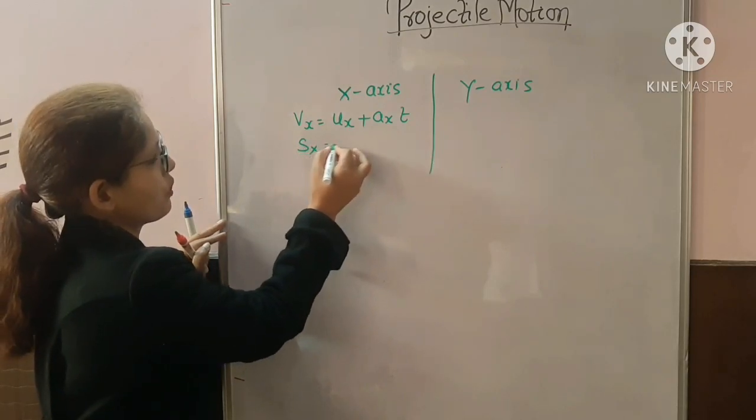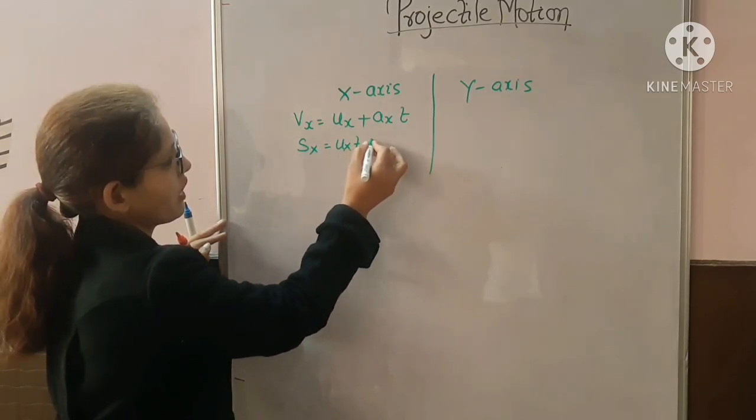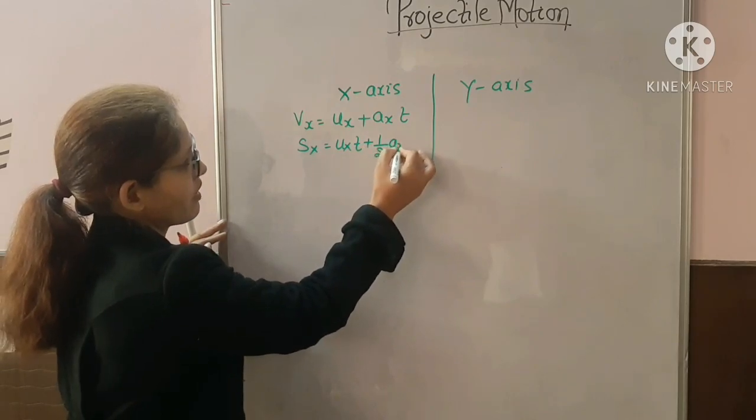Sx equals Ux into T plus half Ax T square.